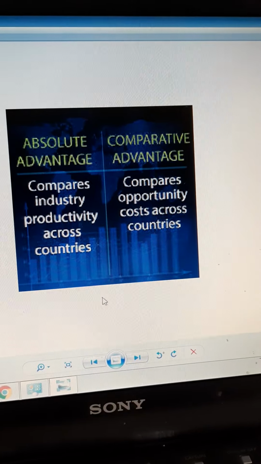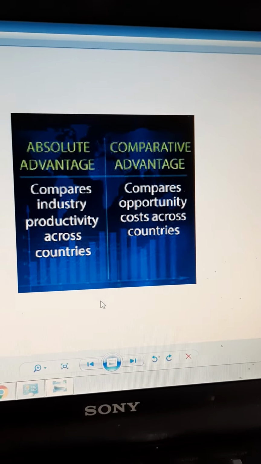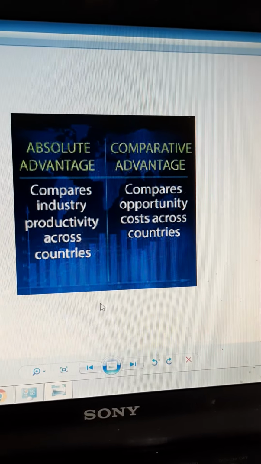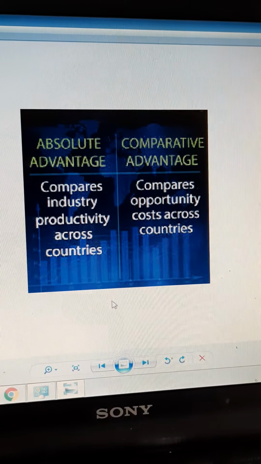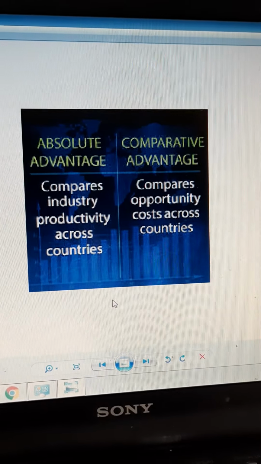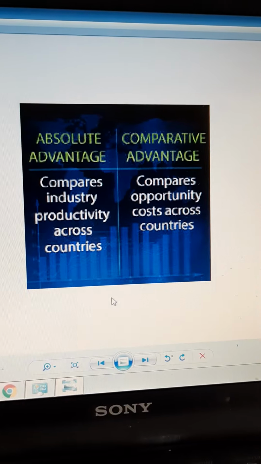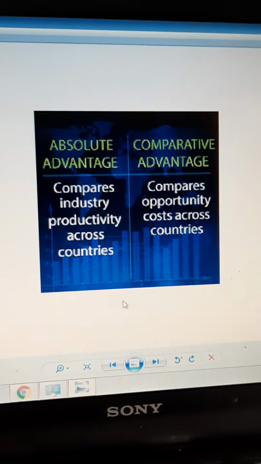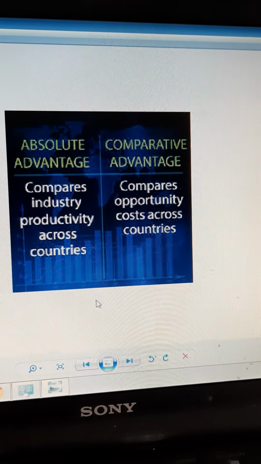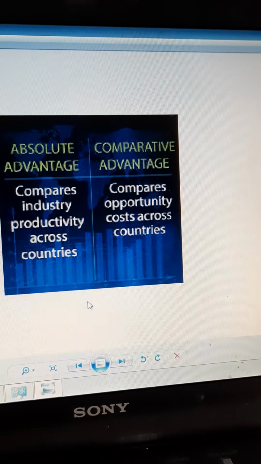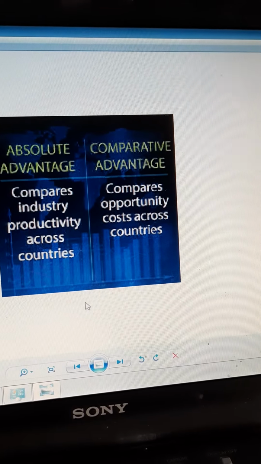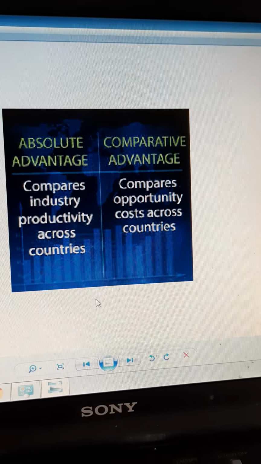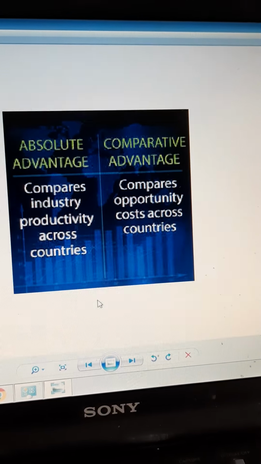Okay, so what is it? It describes the ability to produce goods at lower opportunity cost compared to other country. Okay, so the difference is it is competitive across the other country. The first one, absolute advantage, doesn't take the other country into consideration. So absolute advantage describes ability of a specific country to produce goods at a lower cost per unit. It assumes that trade is not mutually beneficial for two countries.